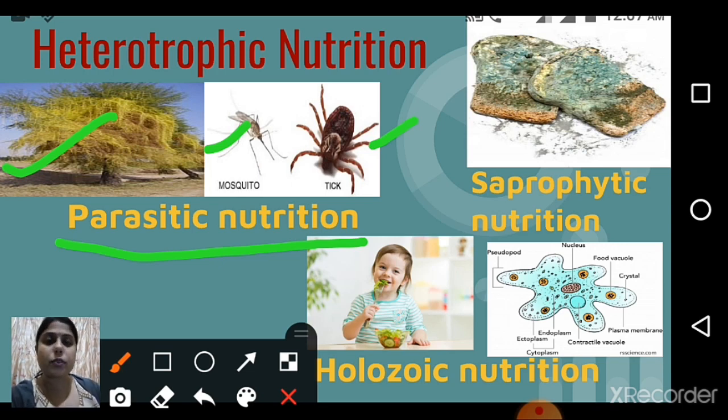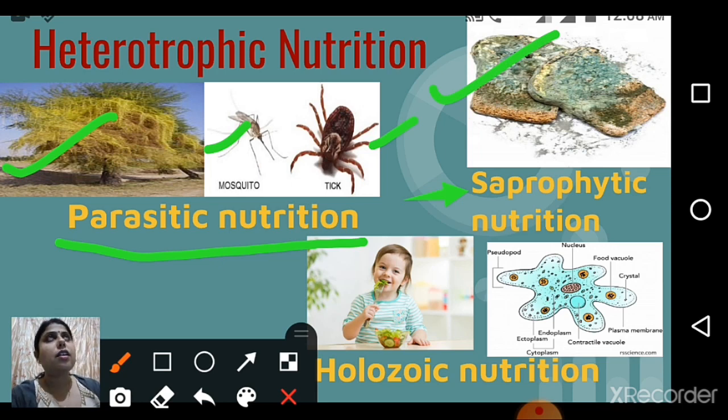That was about parasitic nutrition. Let's move to saprophytic nutrition. You are all aware of this picture, fungi, right? So in saprophytic nutrition, they obtain their food from dead and decaying matter. The example is fungi.